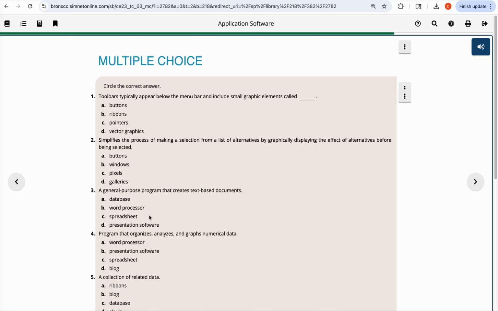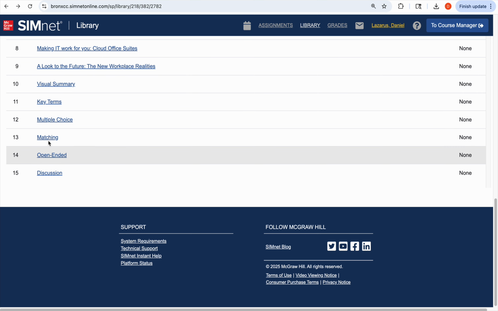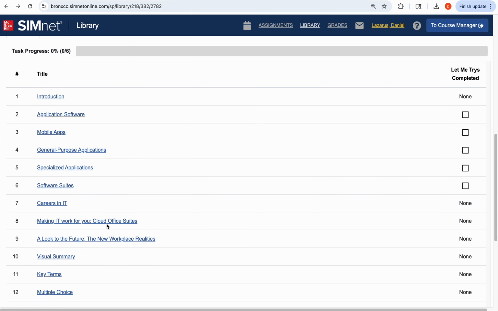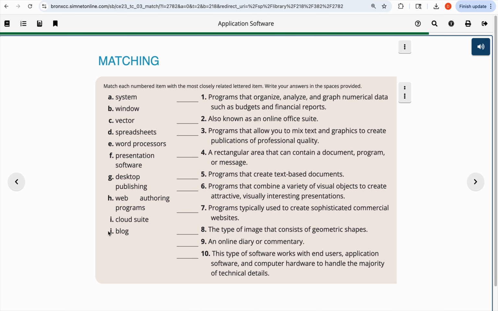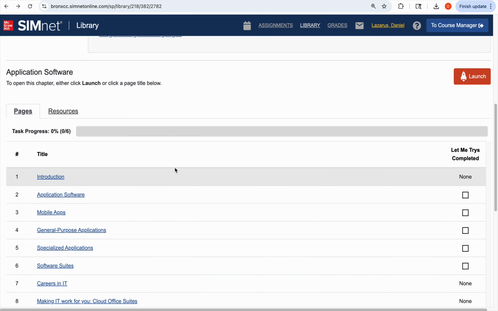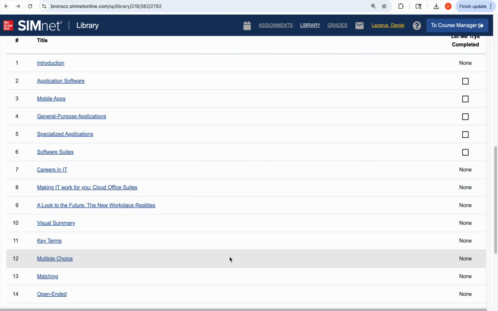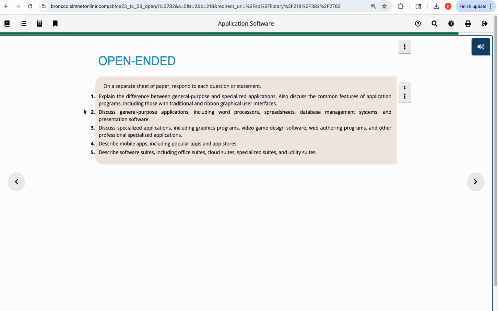For example, if you take the second one or the third one, if you go down, there are 10 multiple choice questions. And if you go back, there are key terms explained here. There are also matching questions. Here you go, matching questions here. So this is how you prepare for your final exam. There are 13 chapters, and each chapter has 10 multiple choice questions, 10 matching questions, and the key phrases explained. So you can use these to prepare for your exam. Some of the short questions can also be from here, open ended.